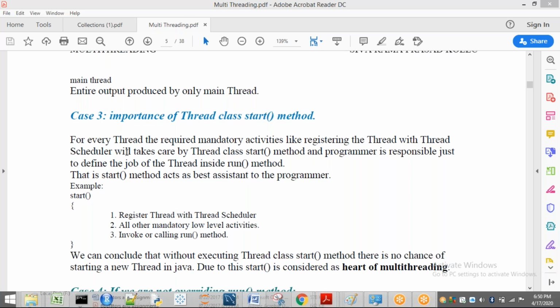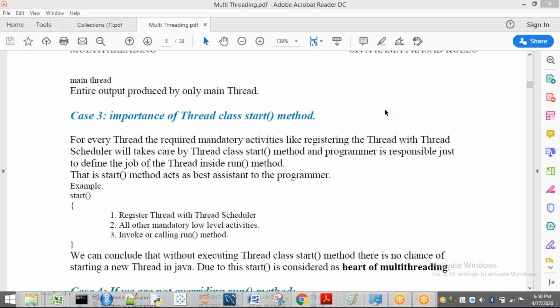So registering the thread with the thread scheduler is taken care of by the Thread class start method. When we have to register our thread with the thread scheduler, who takes care of that? The start method. And the programmer is just responsible for writing the run method. You are not going to assign the thread to the thread scheduler, and you are not going to perform any internal activities like assigning the priority. Your start method will see to everything. It is going to register our thread with the thread scheduler, give the priority, give its group, and many other mandatory activities will be done by start.